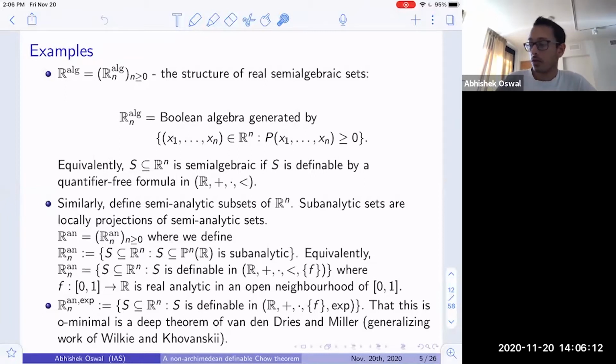So for the purposes of Diophantine geometry and Hodge theory, the structure that comes up most frequently is the structure R_an,exp, where one can also throw in the graph of the real exponential function. And so it's a deep theorem of Van den Dries and Miller that this structure is still an o-minimal structure.